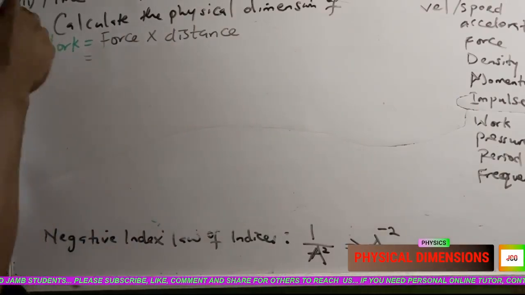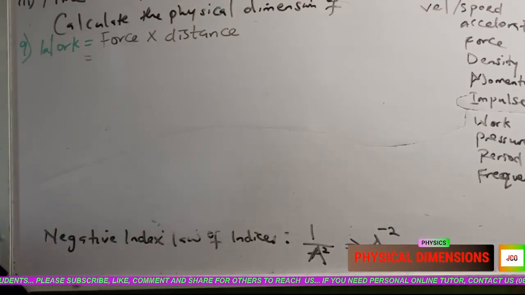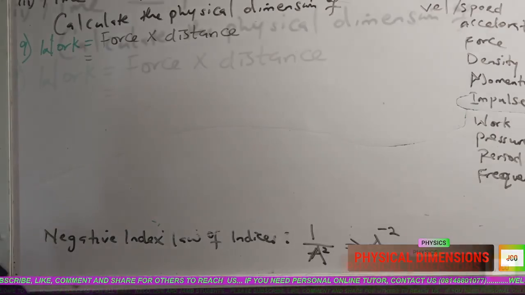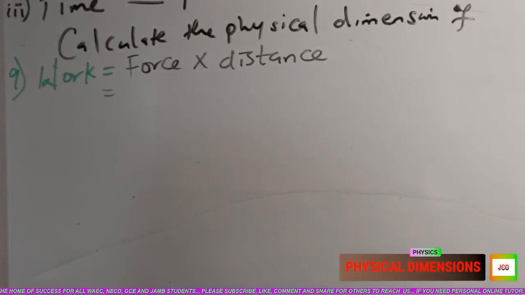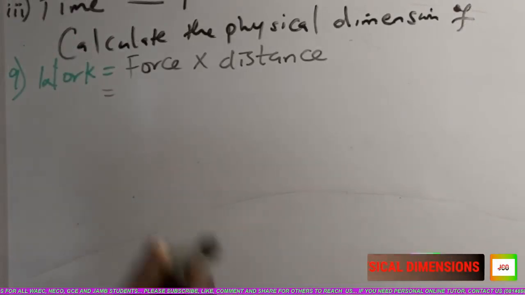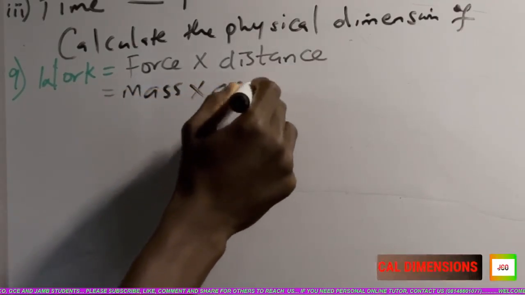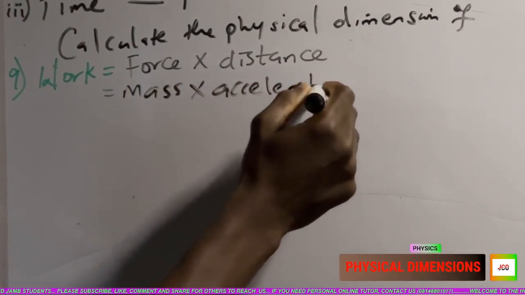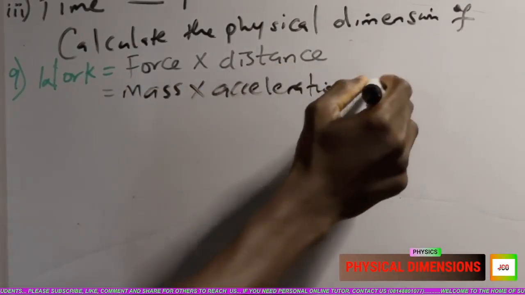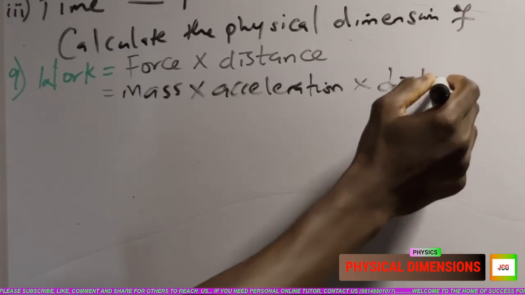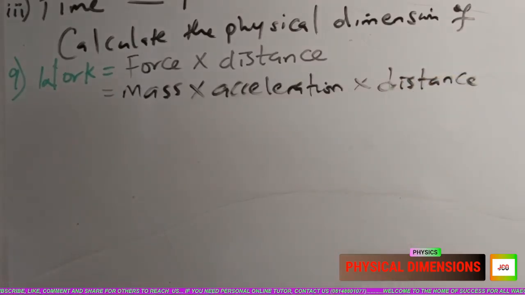Force is not a physical dimension here, but distance is. So I'm going to open up force. The formula for force is mass times acceleration. Then distance is there, times distance. Mass times acceleration, then times distance.